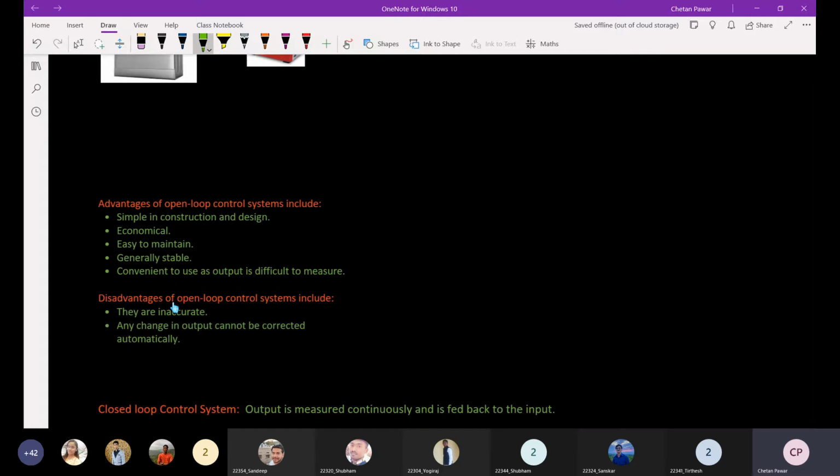There will not be any feedback mechanism, so those will be economical also. For a feedback mechanism, you will require sensors, transducers, those kinds of things. So the second point is that open loop control systems are also economical.